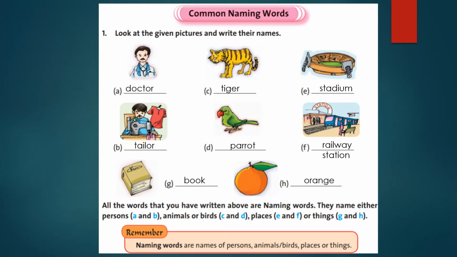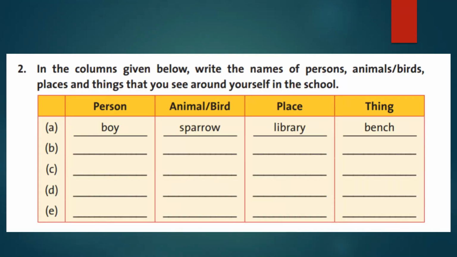A and B are persons, C and D are animals or birds, E and F are places, G and H are things. Naming words are the names of persons, animals or birds, places or things. This is the definition of naming words. So let us go to the second Roman. In the columns given below, write the names of persons, animals or birds, places and things that you see around yourself in the school. This one you can do yourself, but I am going to fill it.